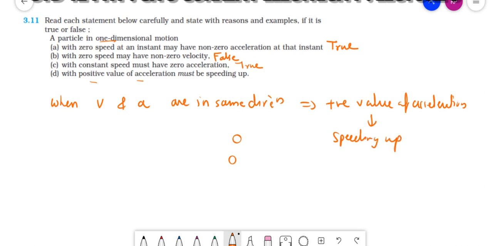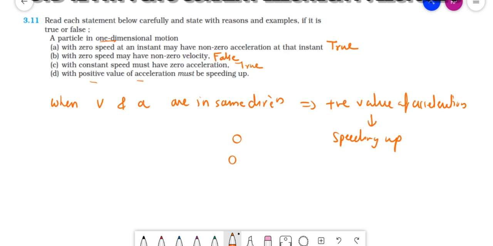Just take an example, you are moving on a two-wheeler, in one direction only, and when you apply the accelerator, the acceleration is also in the same direction in which you are moving. So the velocity and acceleration are in the same direction, so when you apply the accelerator, you are speeding up.